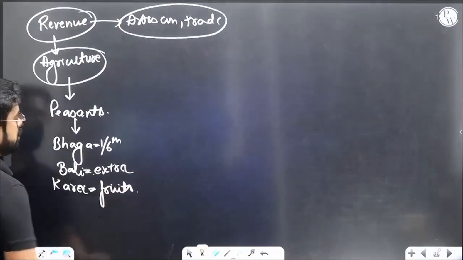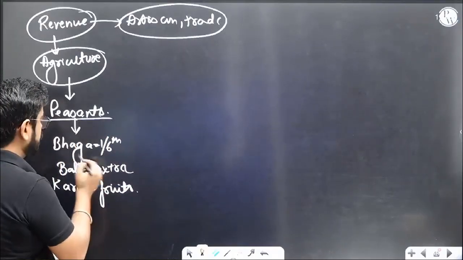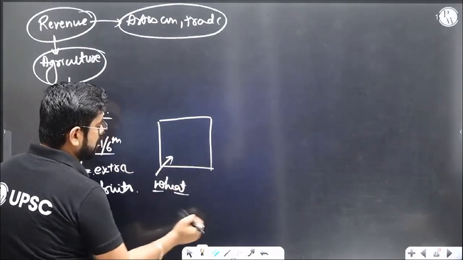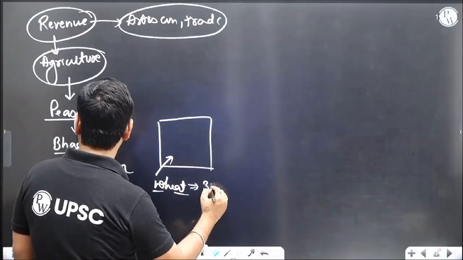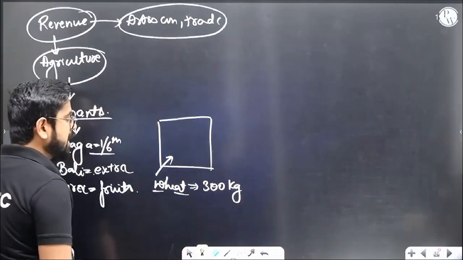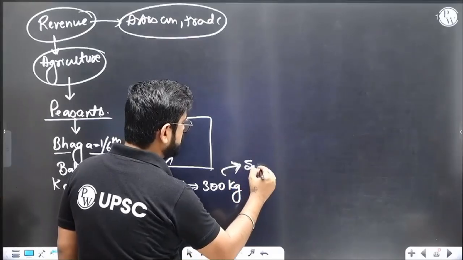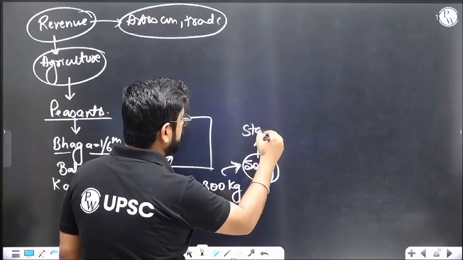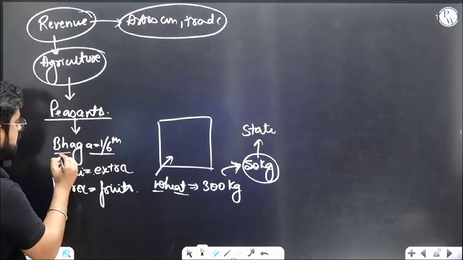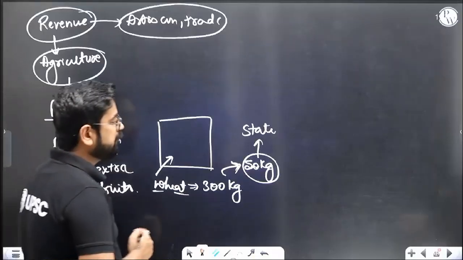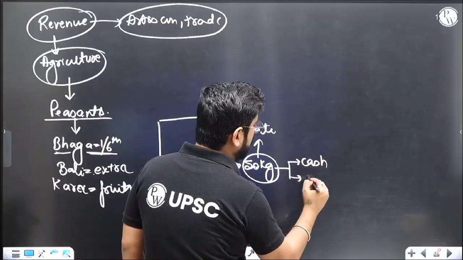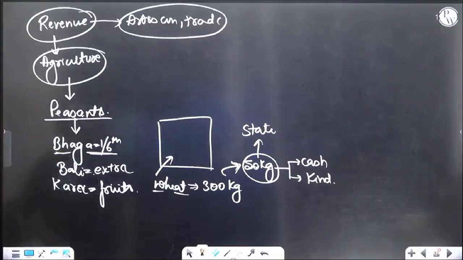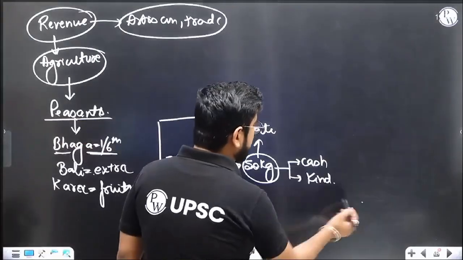By the way, bhaga is 1/6. Suppose I'm a farmer and I have grown wheat, and the wheat produced was 300 kg. Then 1/6 is 50 kg. So 50 kg of the wheat will go to the state, that is the bhaga. Now the 50 kg can be given as cash or kind, both are fine. If possible, give it as cash, like Panchmarked coins; if not, then give it as kind.